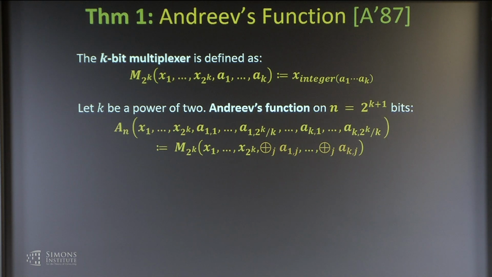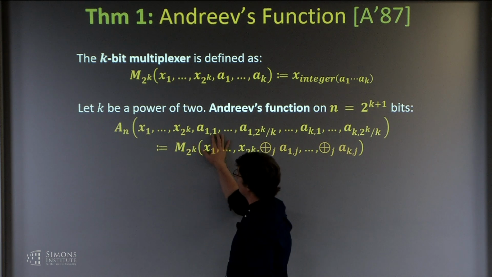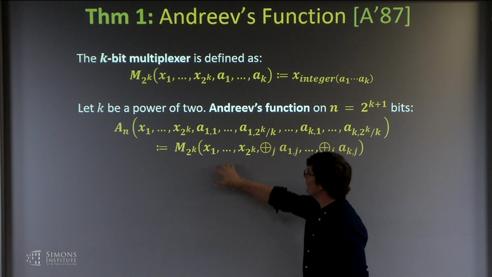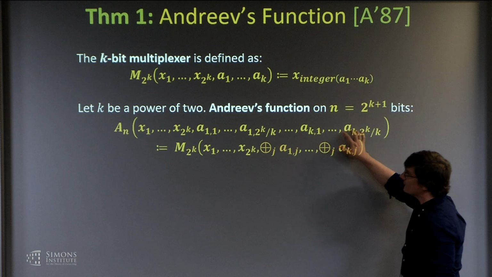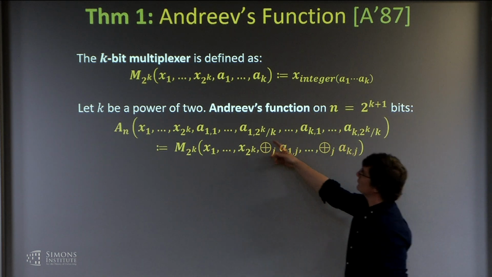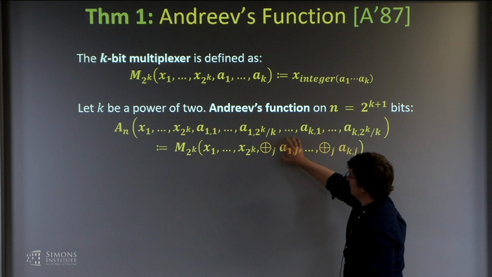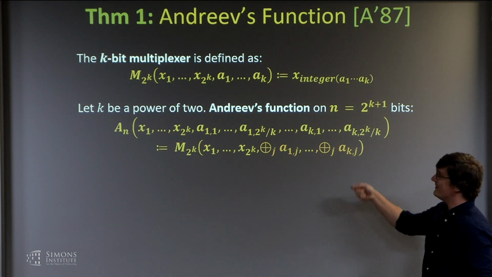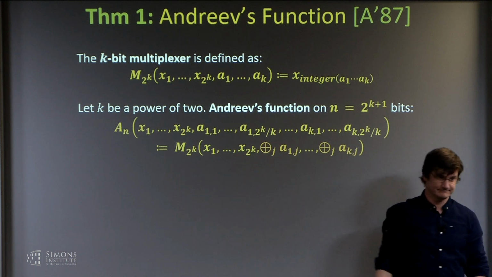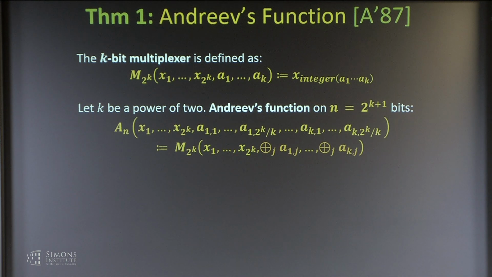You divide the input into 2 halves. So you still have your 2^k bits as before. Now you have k different groups of bits, and each group has 2^k divided by k bits. All you do is take the parity of each of the k groups, you get some bit, and then that indexes into this bit string here. So it's a composition of this multiplexer with parities.